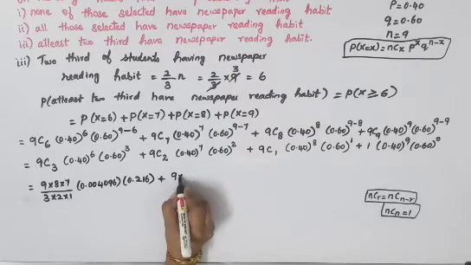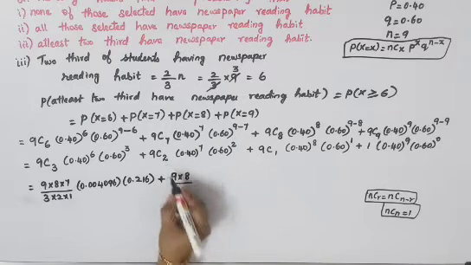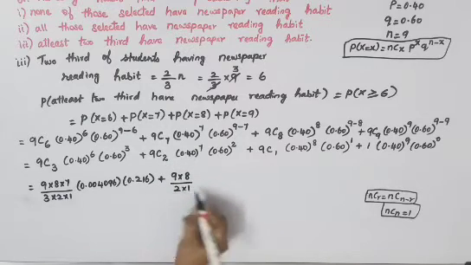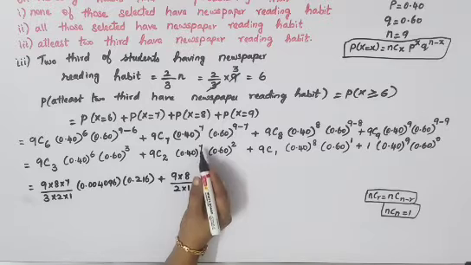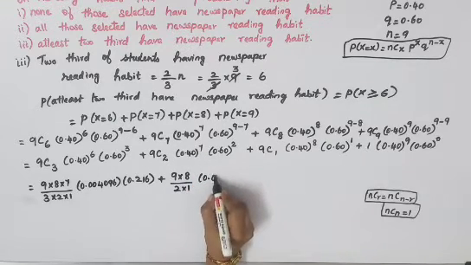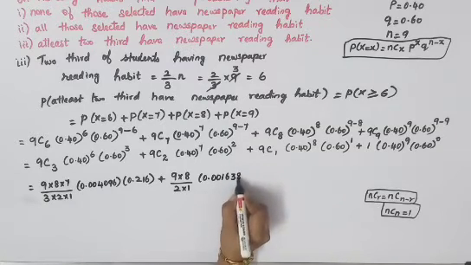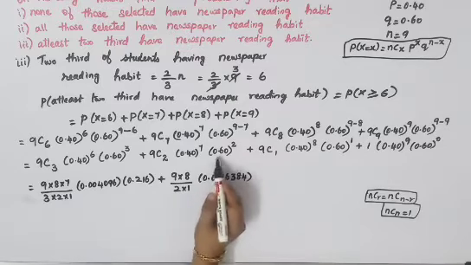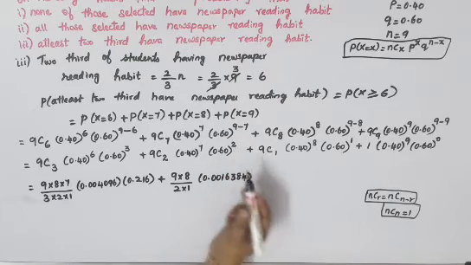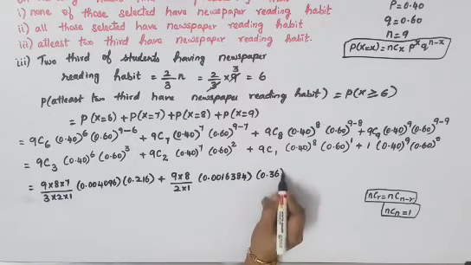The answer will be 0.216. Plus 9C2, again go to your formula. So 9 into, you've got 2 here, so 2 numbers down, divided by 2 into 1. 0.40 the whole power 7, your answer is 0.0016384, into 0.60 the whole power 2, so I'll get 0.36.